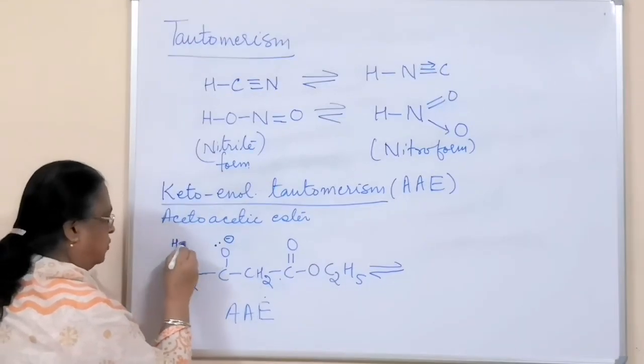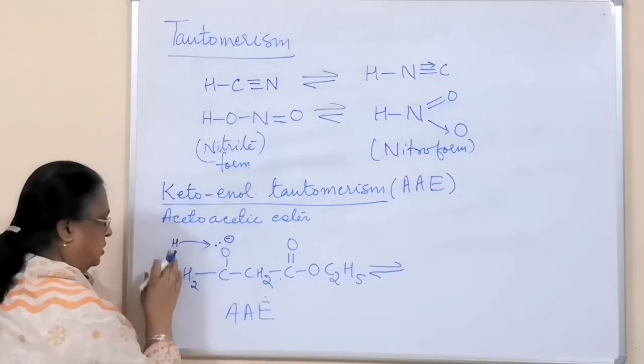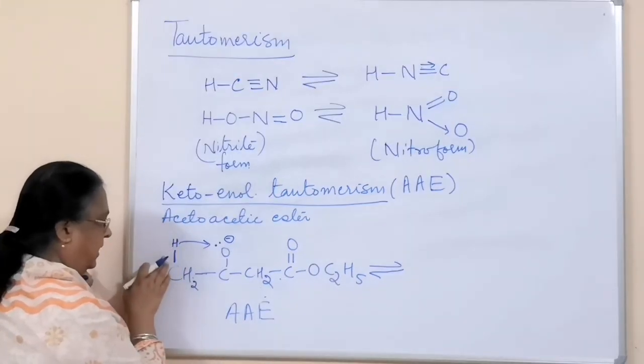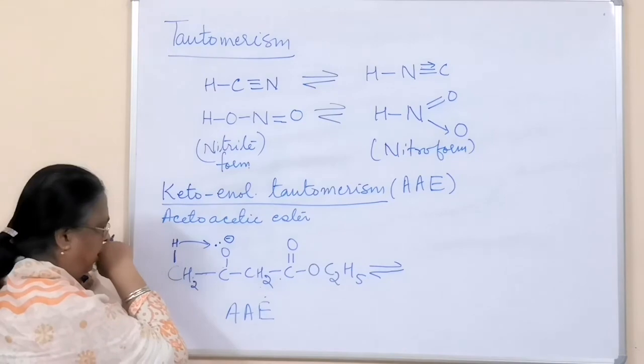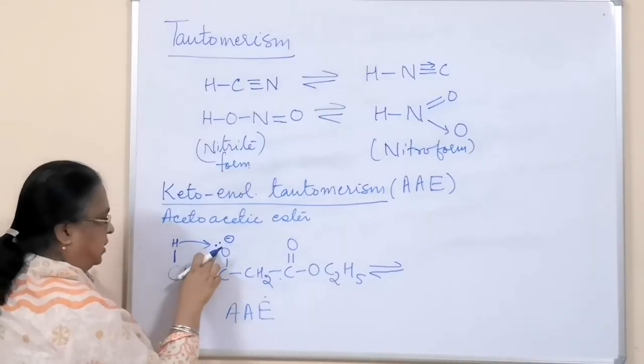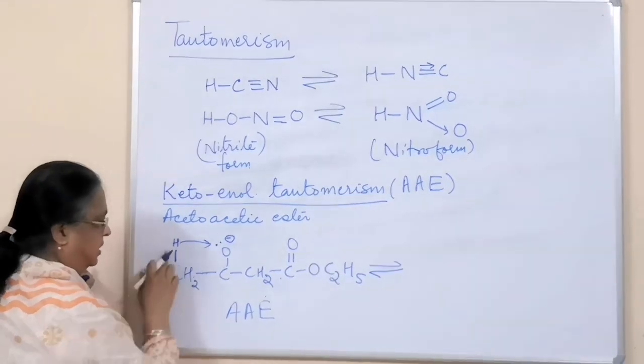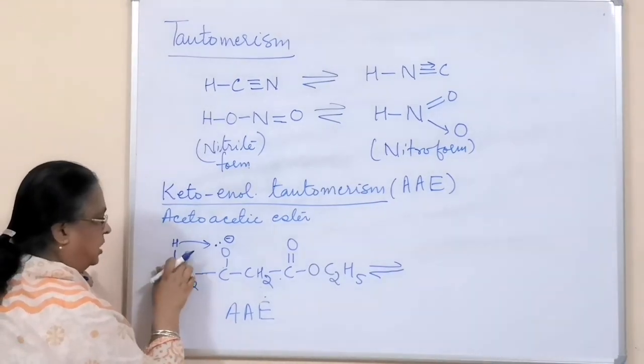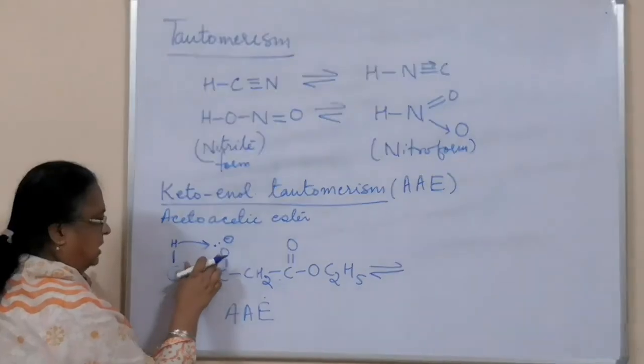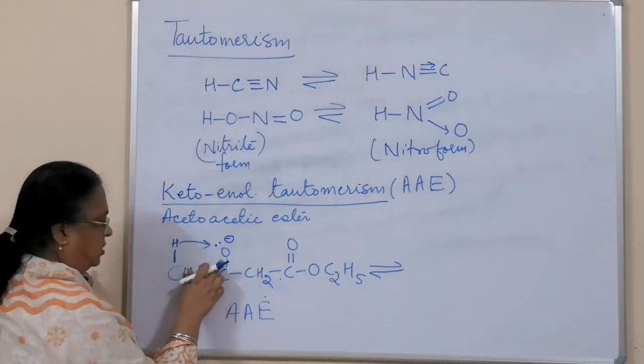From here to here it will be transferred, leaving its electron on this carbon. It goes out as a hydrogen ion, attacks the oxygen and establishes a bond, and OH is there.